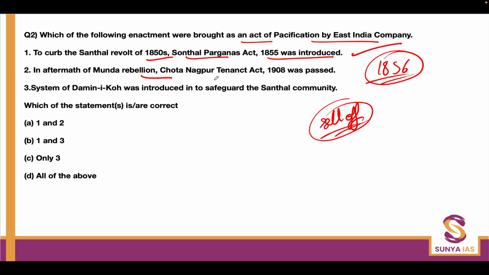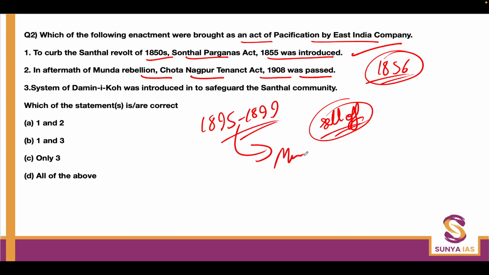In the aftermath of the Munda rebellion, the Chota Nagpur Tenancy Act 1908 was passed. We know very well that between 1895 and 1899 the Munda rebellion was led by Birsa Munda.